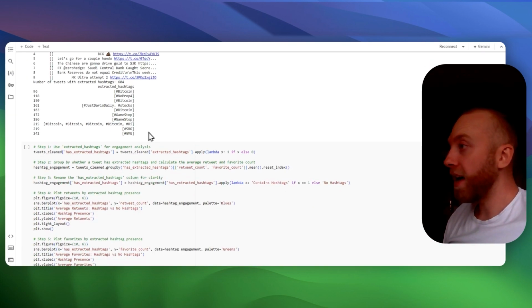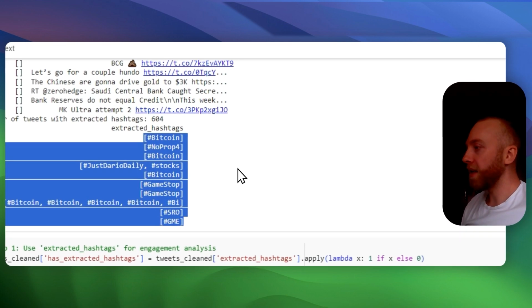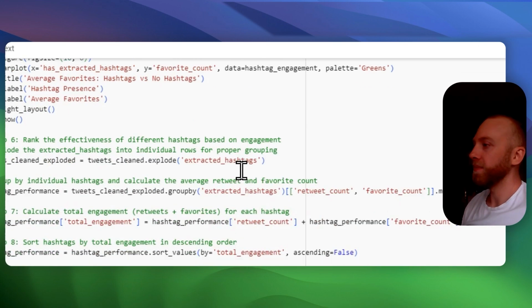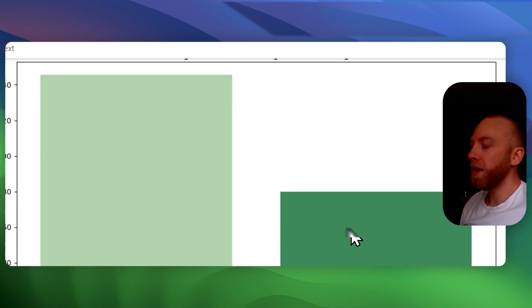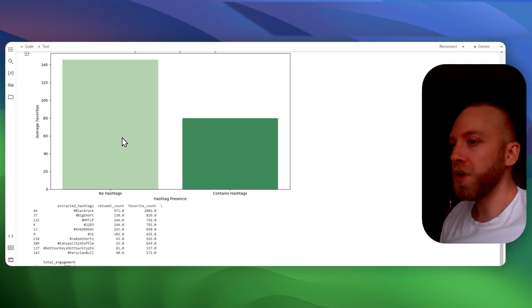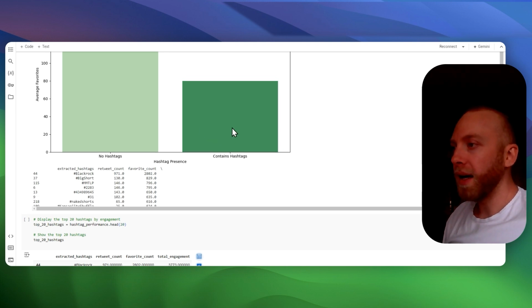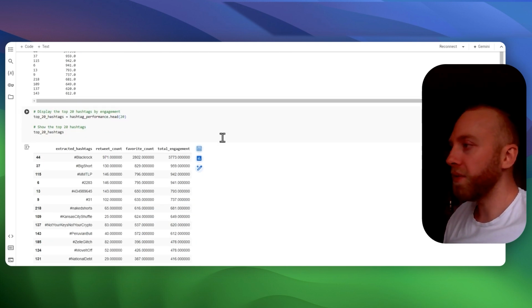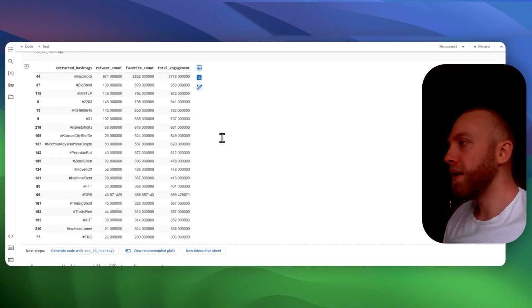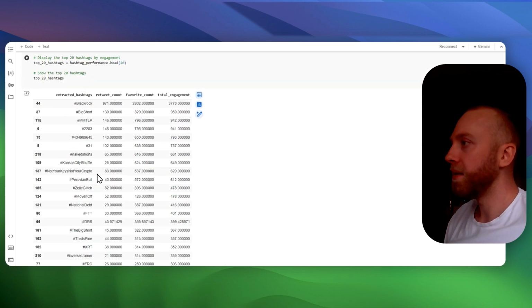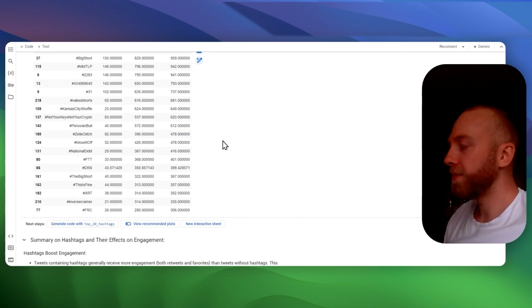Then we have hashtag analysis. We see the top hashtags he's been using. But the tweets that have no hashtags perform about twice as good in terms of engagement as the ones that do have hashtags. Then we found the top hashtags here. BlackRock has a really high retweet count and favorite count.